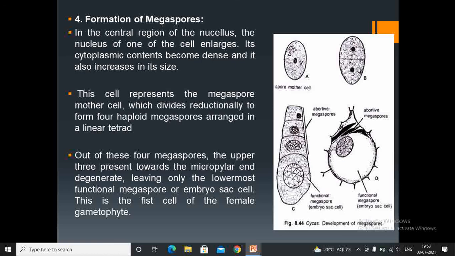Formation of megaspores. In the central region of the nucellus, the nucleus of one of the cells enlarges, its cytoplasmic contents become dense and it also increases in size. The cell represents the megaspore mother cell, which divides reductionally to form 4 haploid megaspores arranged in a linear tetrad. Out of these 4 megaspores, the upper 3 present towards the micropylar end degenerate, leaving only the lowermost functional megaspore or embryo sac cell. This is the first cell of the female gametophyte.